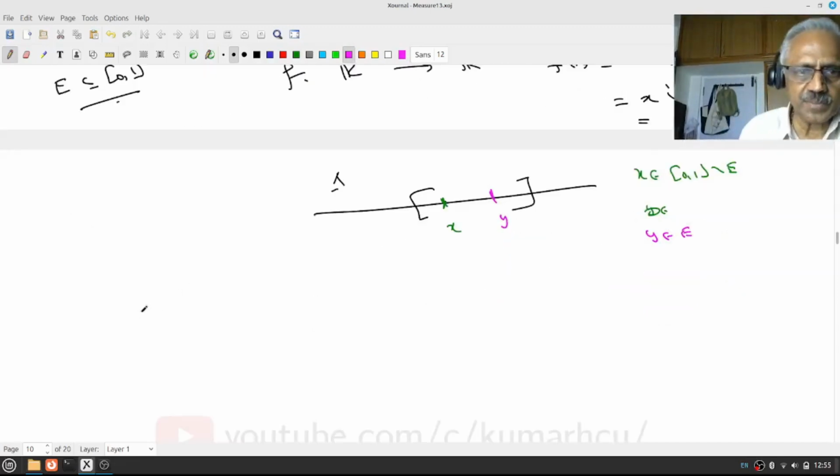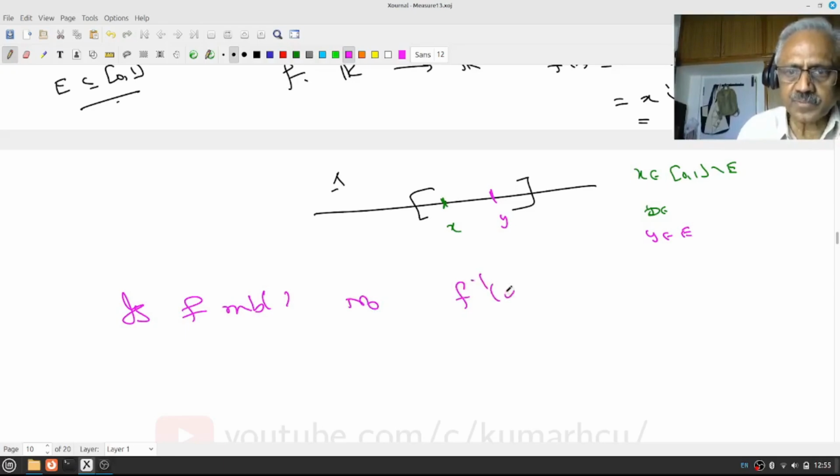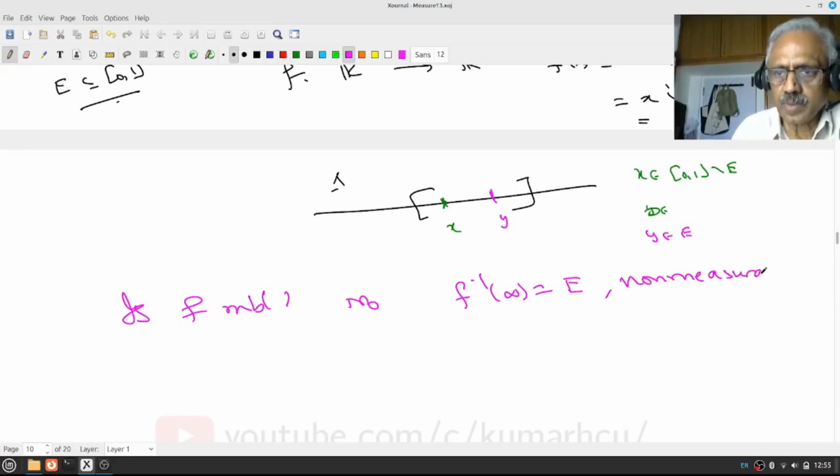Is the function measurable? No, because f inverse of infinity is E. Therefore, it's a non-measurable set. Therefore, f is not measurable.